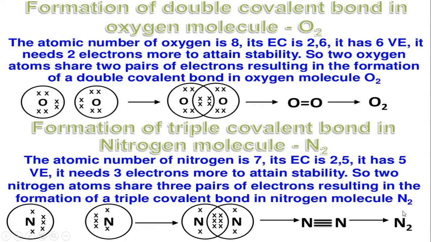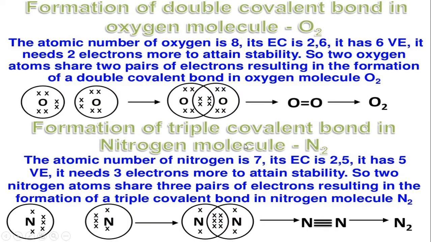Okay, next example, we will see the formation of oxygen. What is the atomic number of oxygen? It is 8. So how will you write the electronic configuration? 2, 6. So it needs 2 more electrons to attain a stable configuration. So 2 oxygen atoms will mutually share their electrons. Here it is 2, here it is 2. So it forms 2 bonds. Each pair of electrons forms a single bond. Here there are two pairs of electrons, so we get a double bond, O2.